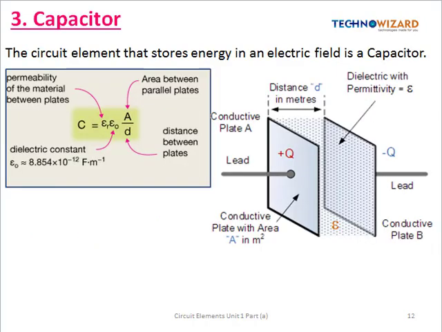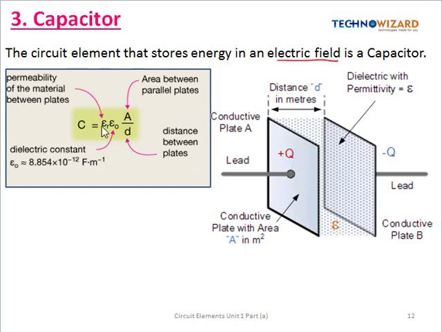Next element is capacitor, the circuit element that stores the energy in an electric field. So capacitors store the energy in the form of electric field. So inside a capacitor there are 2 plates, that is capacitor plates. They are separated by a distance d and some dielectric medium is present in between the 2 plates.